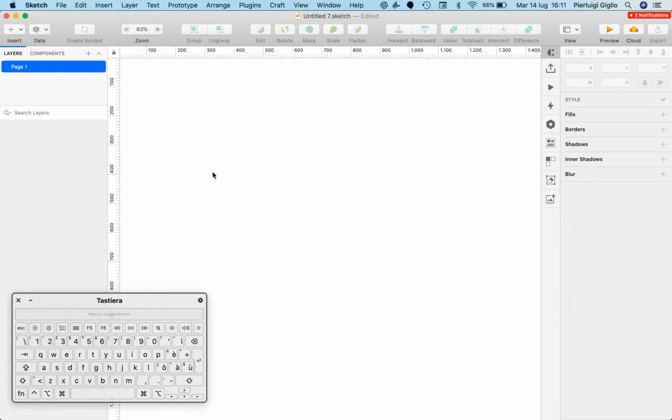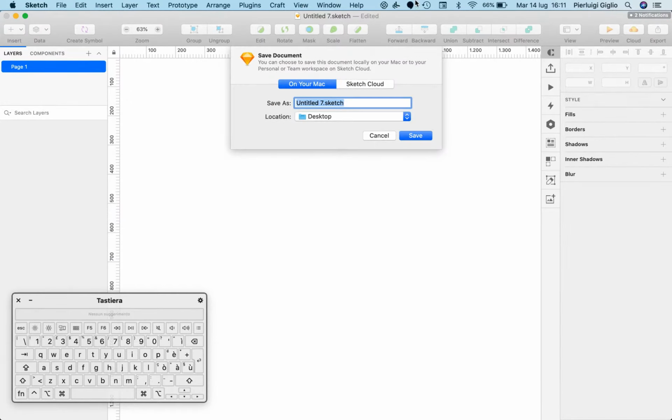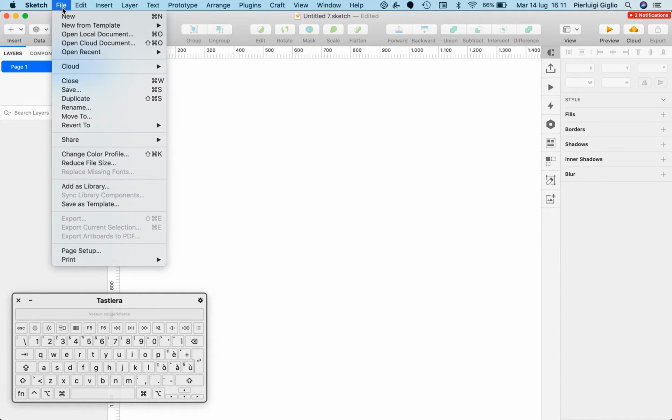However, on top of this, I would highly recommend you to get into the habit of saving the document several times as you're working on it. And the reason being is that you're going to have more certainty that when you just finish making some important changes, the document is actually saved. And as you save a document for the very first time, which as you saw, I just went on File and then Save. There's also this shortcut which I highly recommend you to keep in mind, which is Command+S.